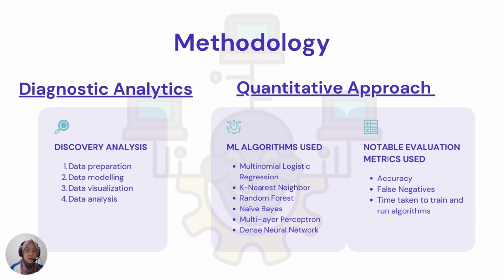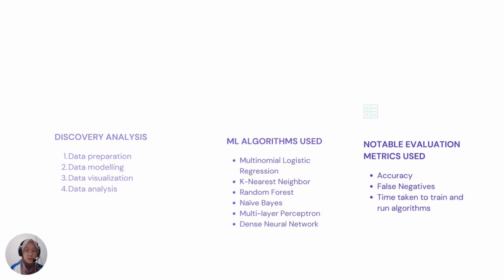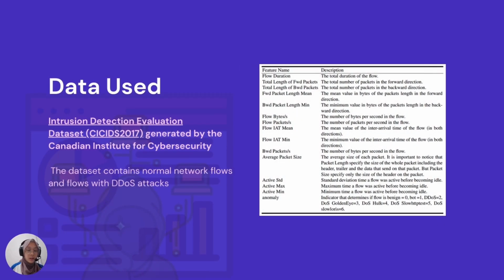So there are 3 notable evaluation metrics. Firstly, we have accuracy. Then false negatives, because a high rate of it might raise a false sense of security and potentially dangerous situations may be missed. And lastly, time taken to train and run algorithms, because previous studies referenced in this article had much longer training times. And data used.